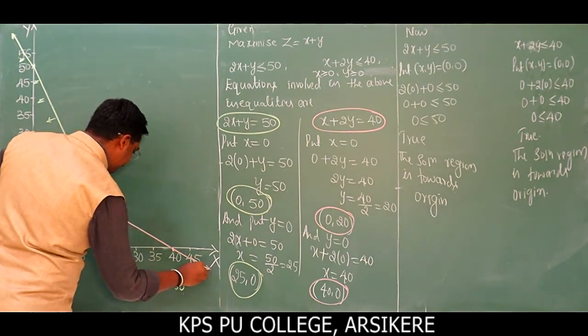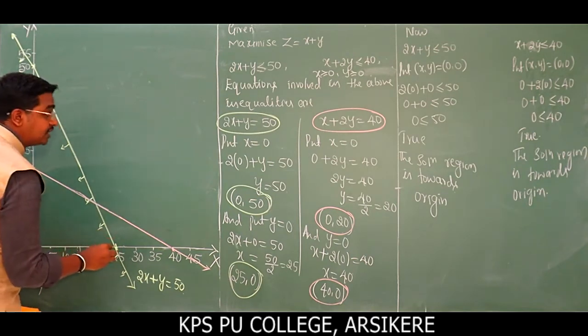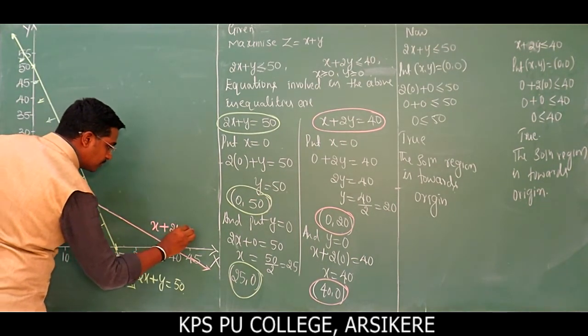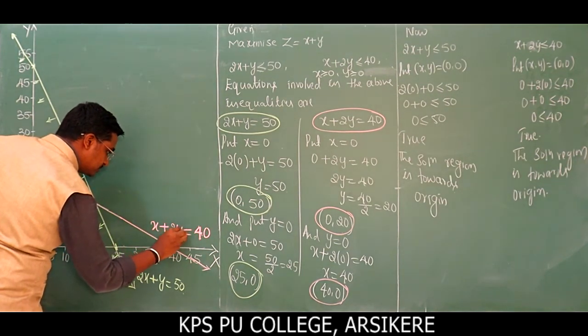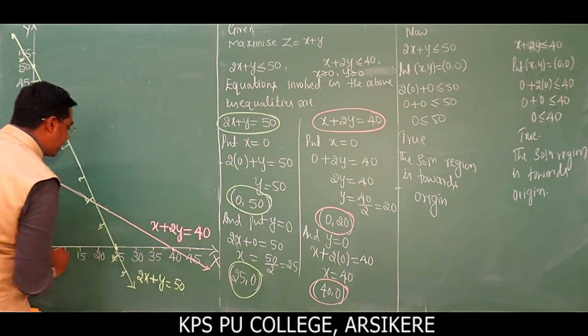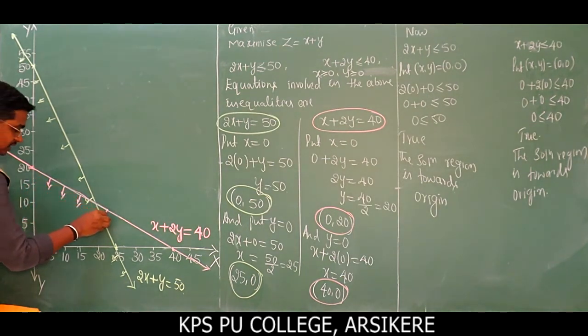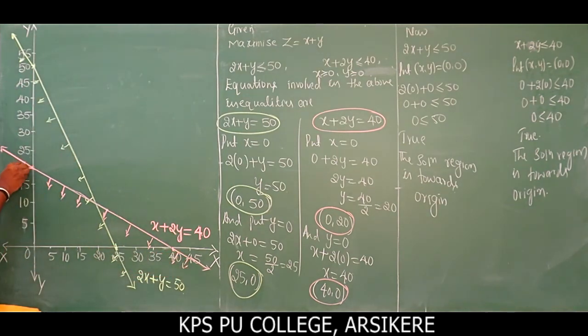Okay, this is the line. The corresponding equation is x plus 2y is equal to 40. Similarly, when I substitute x equal to 0 and y equal to 0, the solution region is towards the origin, right? The solution region is towards the origin.